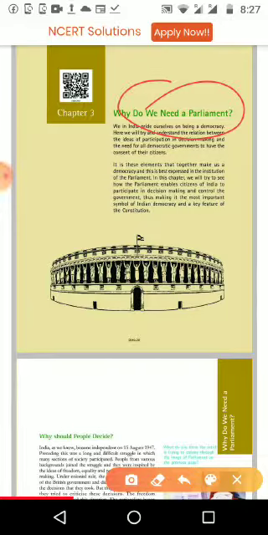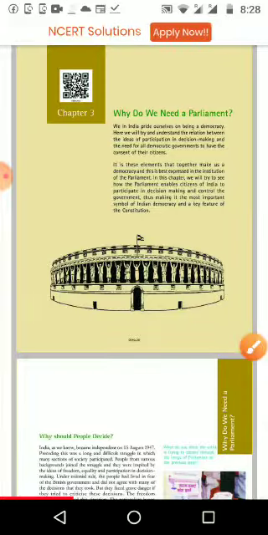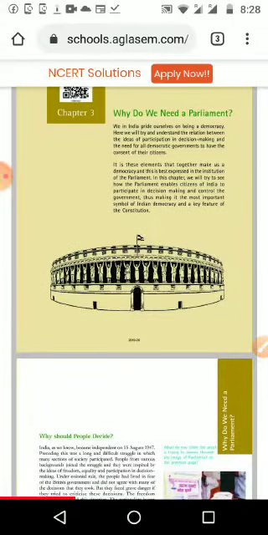Before last year, we have seen the parliament election and other things. Then next year, end of 2020 or 21, we are going to face the Tamil Nadu state election also. So we want to understand what is the importance of parliament, why we need parliament, and what we mean by parliament. So let us go to the lesson.